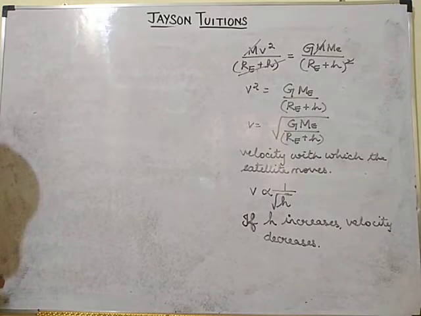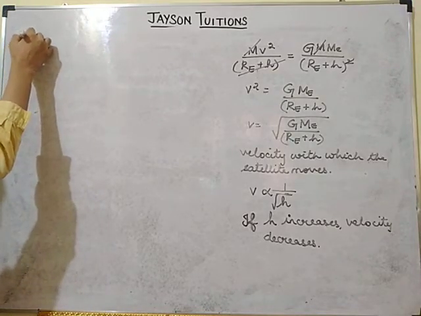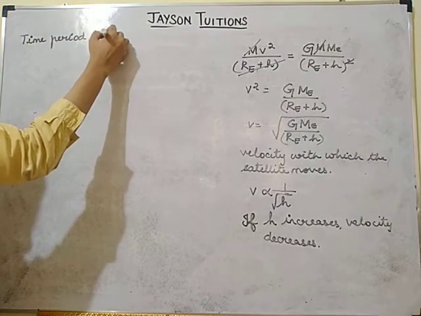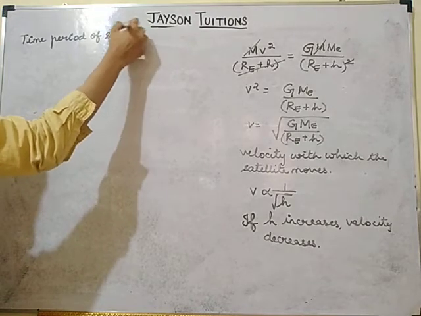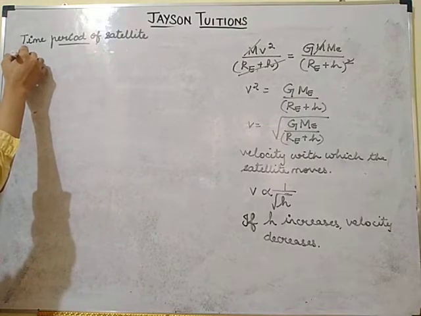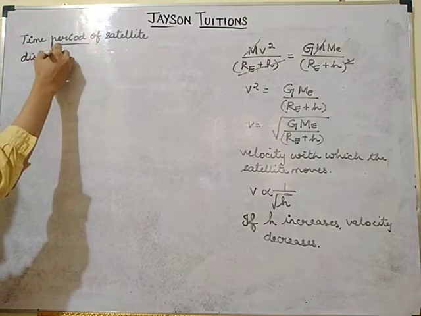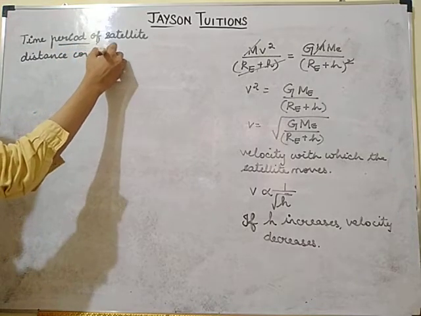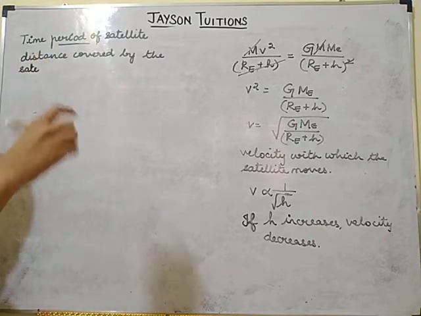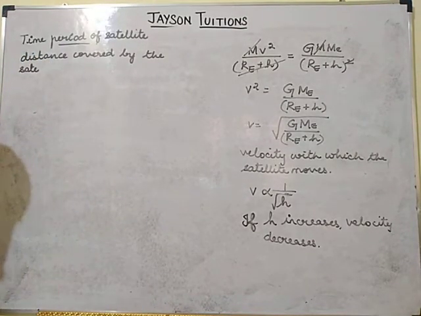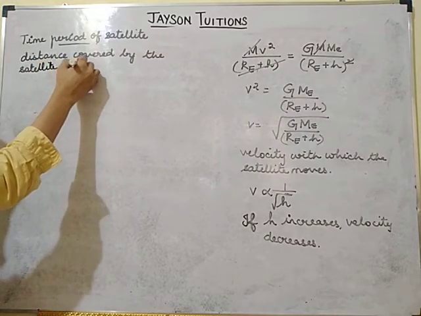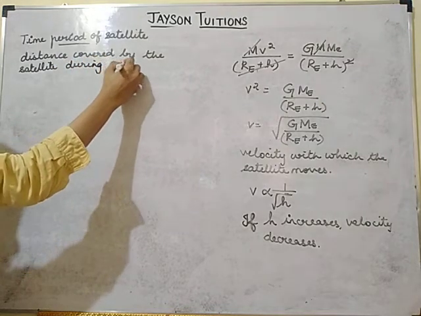The next one is the time period of the satellite. Time period of the satellite means how much time the satellite takes to complete one revolution. Time period means the distance covered by the satellite during one rotation.